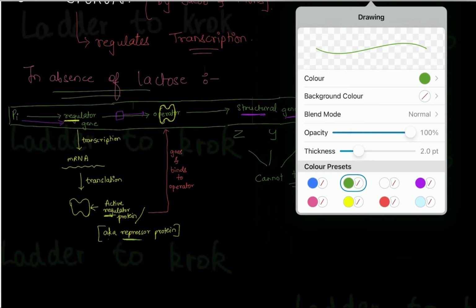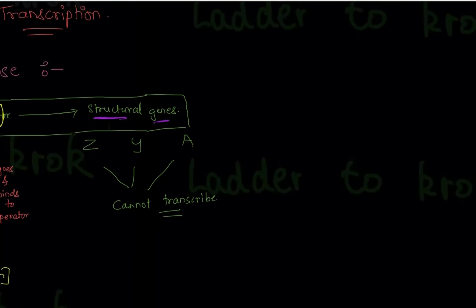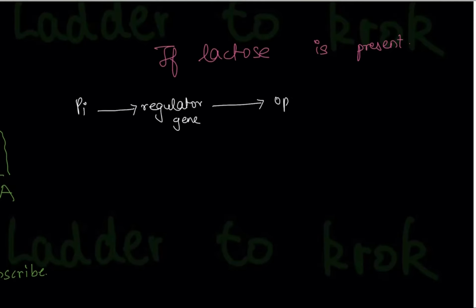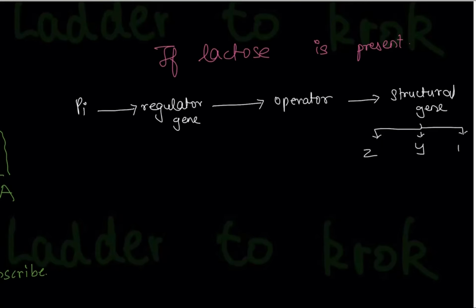But what if lactose is present? So write down and make this model once again. If lactose is present, let's make the model once again. So you have a promoter, then you have a regulator gene, then you have an operator, then structural genes. Structural genes you have 3, that is Z, Y and A. So let's repeat the process once again.